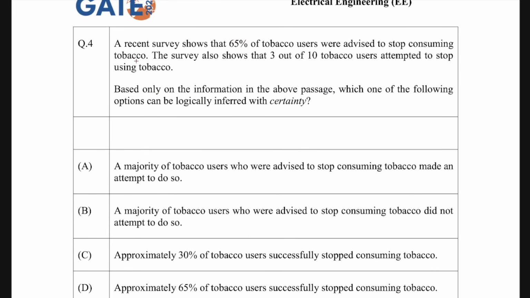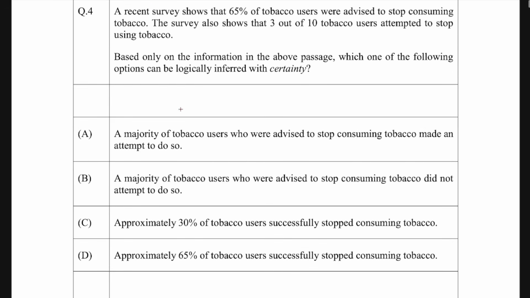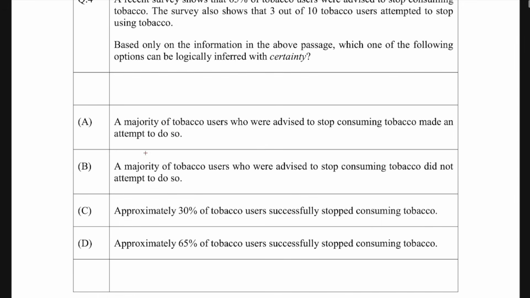It says that a recent survey shows 65% of tobacco users were advised to stop consuming tobacco. The survey also shows that 3 out of 10 tobacco users attempted to stop using tobacco. Based upon the information in the above passage, which one of the following options can be logically inferred with certainty? Okay, understood? So you have read the passage and now we have to look at the options.